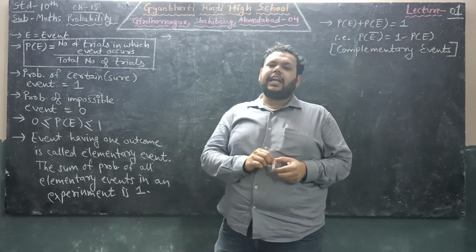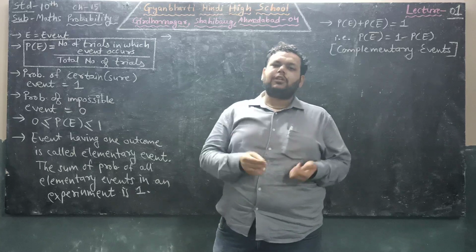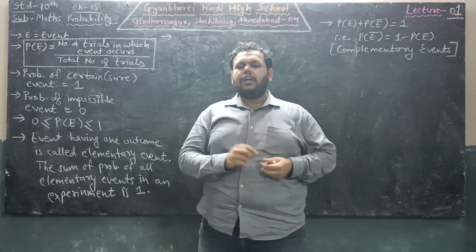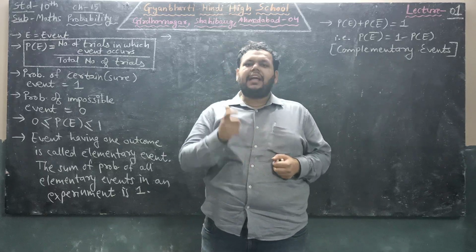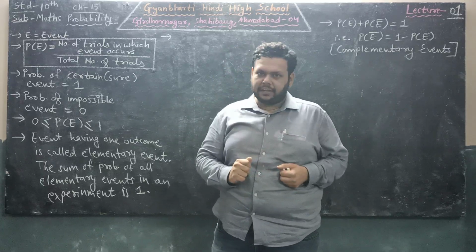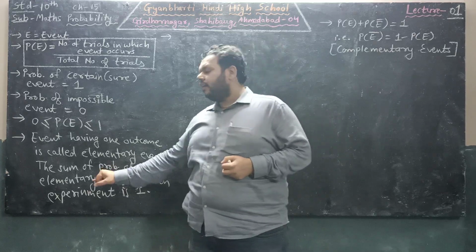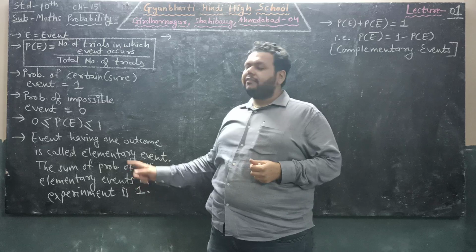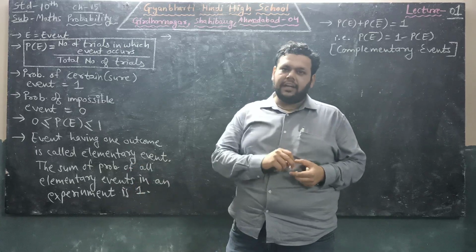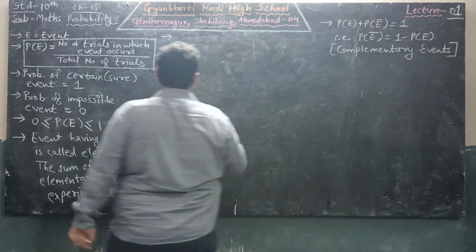Now let us see what are elementary events. Suppose we are conducting an experiment. All the individual results, if we take out their probability, that is known as an elementary event. If we add or do summation of all the elementary events, its total probability will always be equal to 1. Let us take an example.